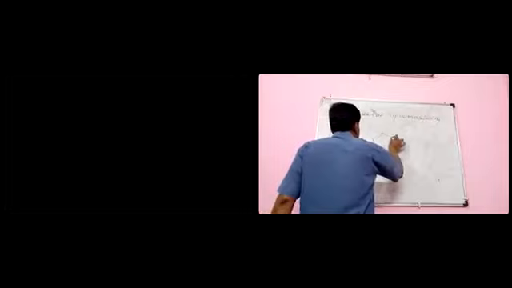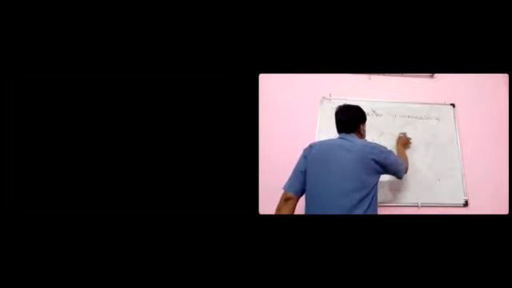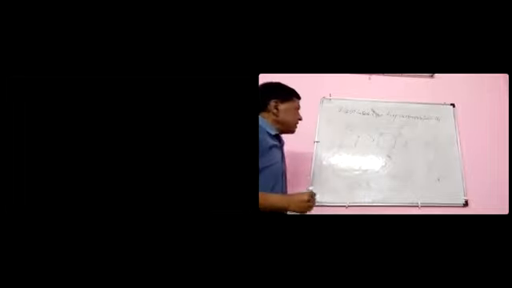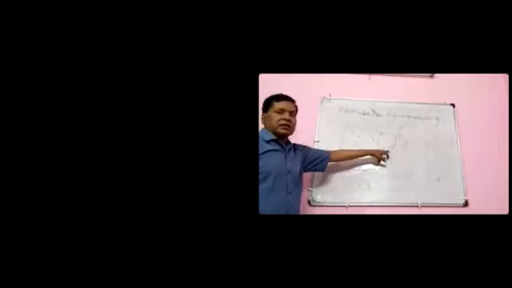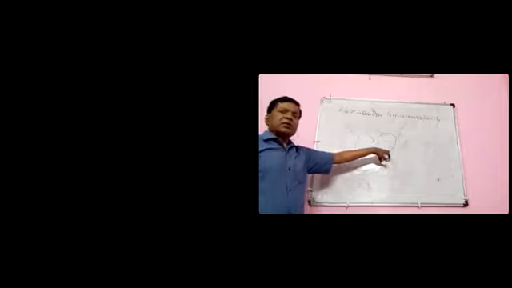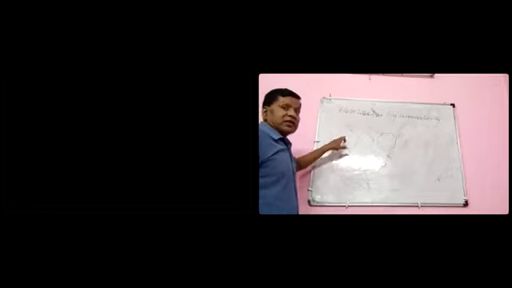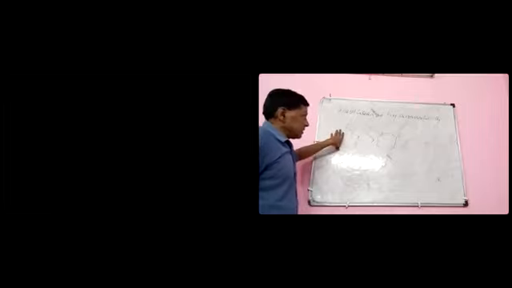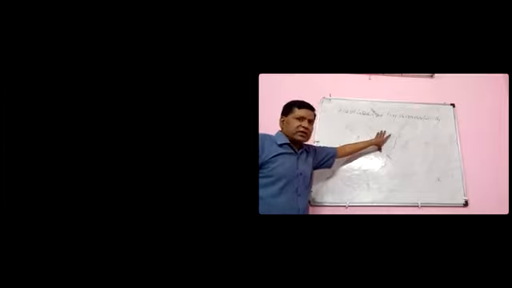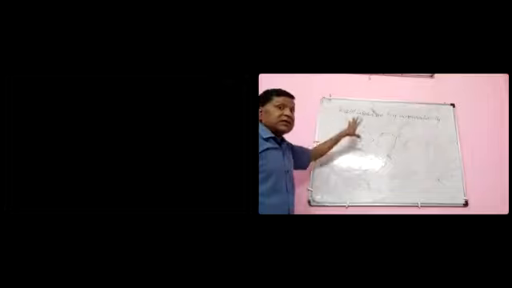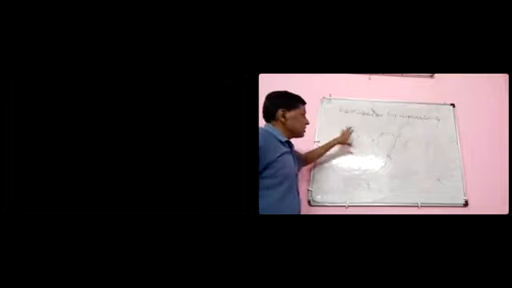For example, this is more stable than this. However, here there are 3 conjugated pi bonds, so greater delocalization of charge. Here there are 2 conjugated pi bonds, so less delocalization. But this is aromatic and this is not aromatic. And this is the reason why this is more stable than this.